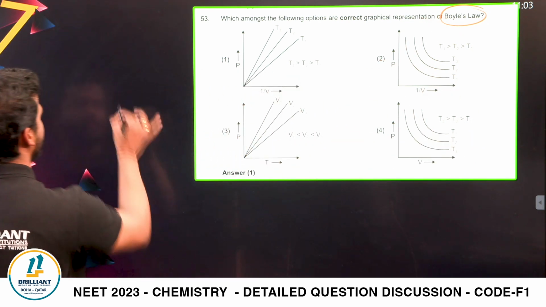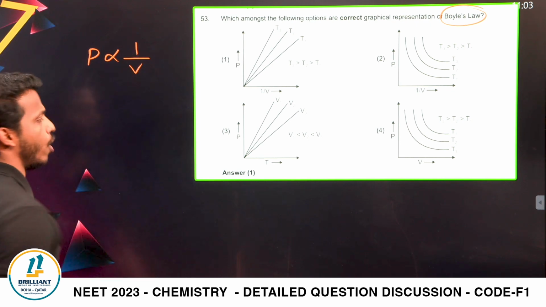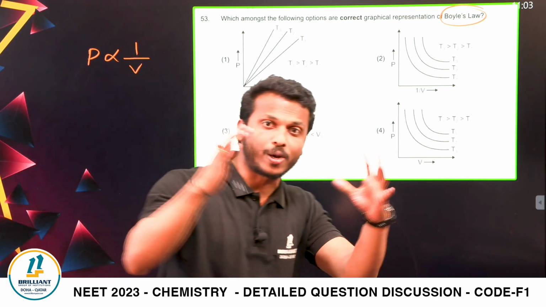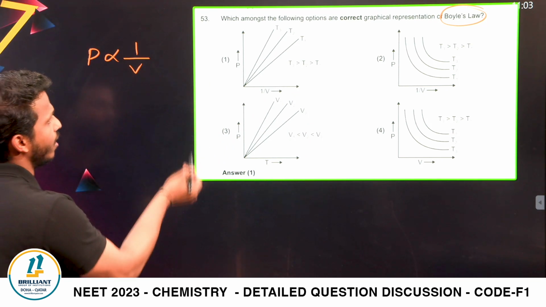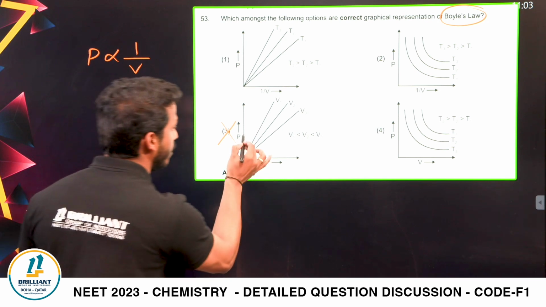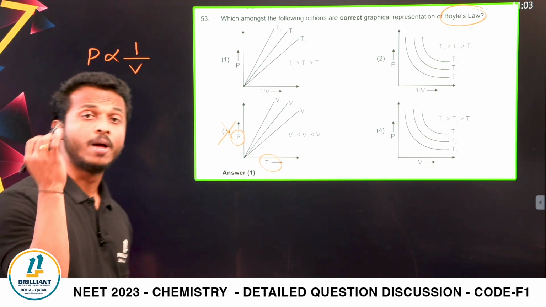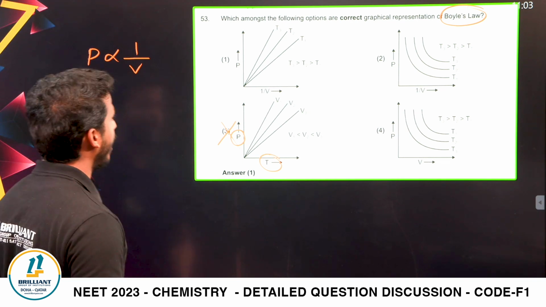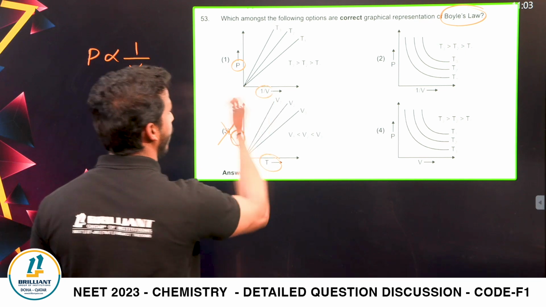What does Boyle's law say? Pressure is inversely proportional to volume. When you apply more pressure, the volume of the gas decreases. Dear all, we can cut option third one, because the graph is pressure against temperature. No. Here the relation is pressure against volume, and pressure against 1/V is given.